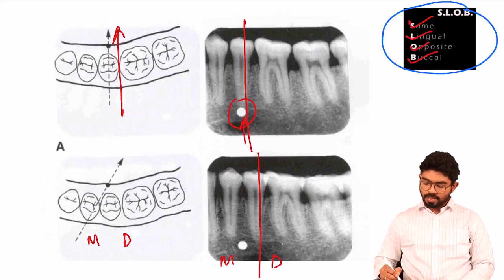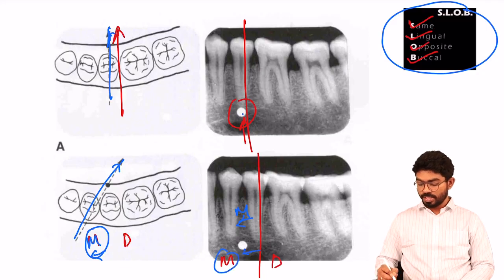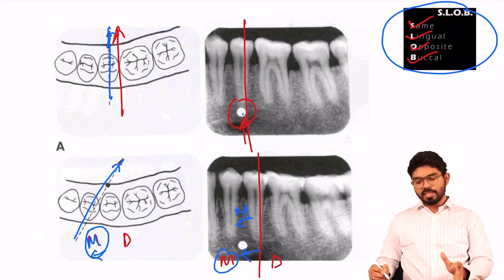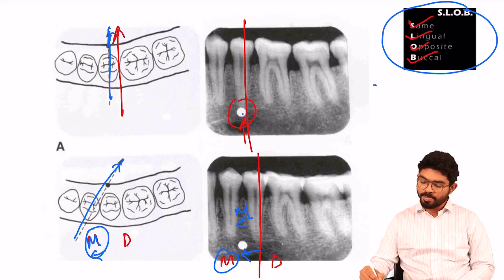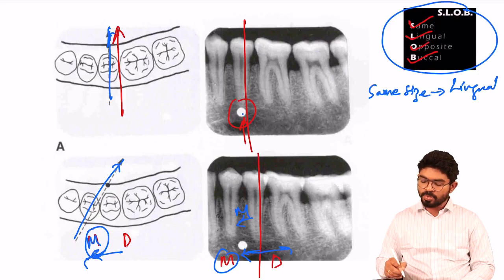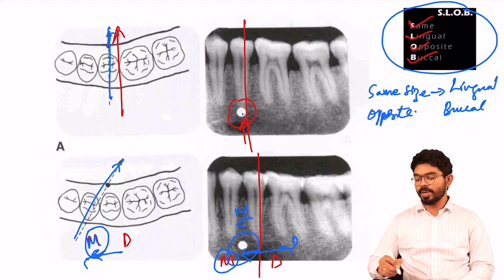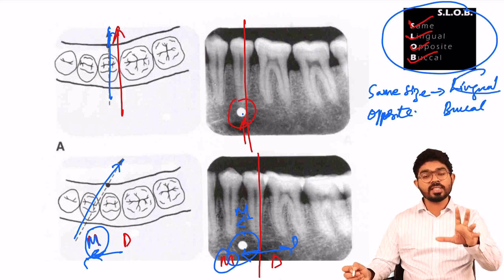Okay. So what happens? The rays have been shifted to the mesial side. Previously you gave a direct exposure, now it has been shifted to the mesial side. Similarly, your object of interest has also shifted to the mesial side. So when you shift to the mesial side, the object of interest also shifts to the mesial side, that is the same side. As it is shifted on the same side, it is present on the lingual. For example, if you shift to the mesial side and the object of interest moves to the distal side, that is the opposite side, it is going to be on the buccal side. So now in this case, this point is present on the lingual side because it is shifted to the same side.